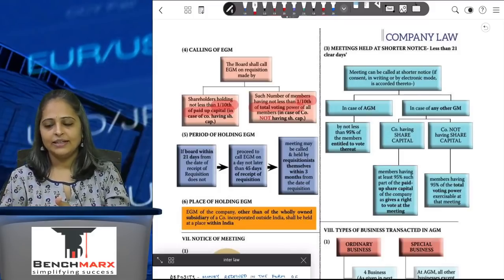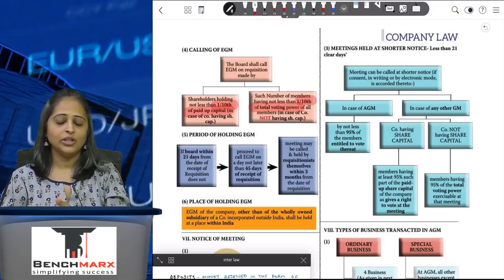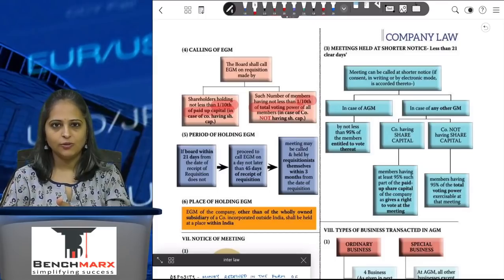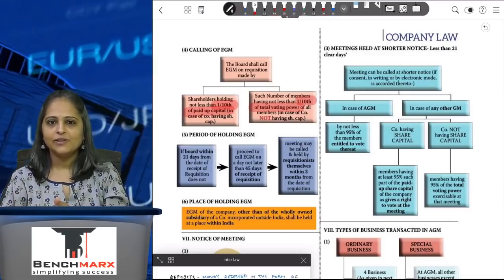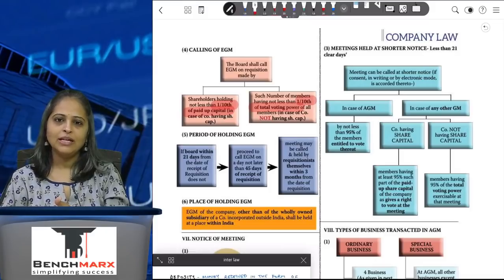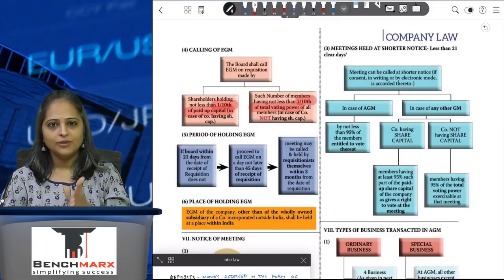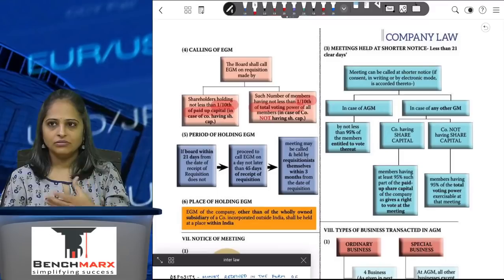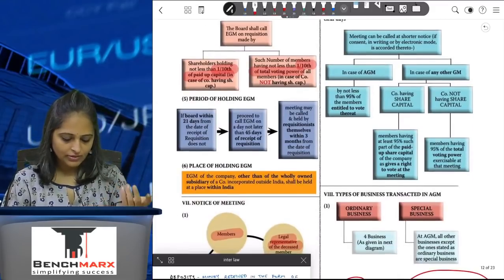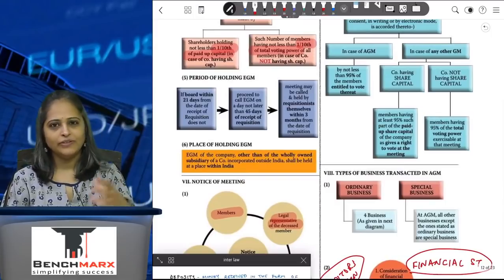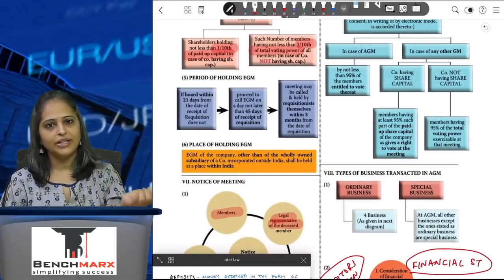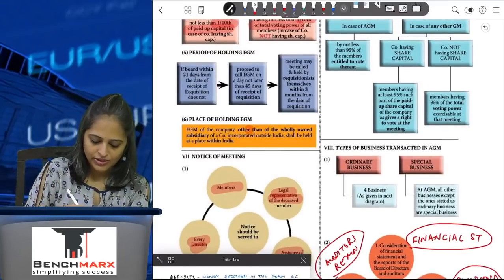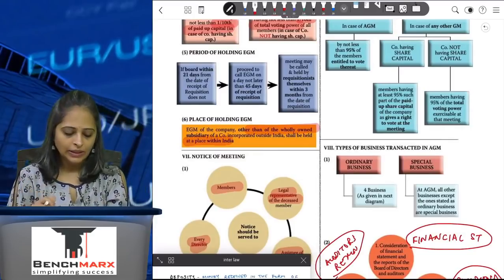If till 45 days they do not hold the EGM, then the shareholders who have put in the requisition can themselves call for an EGM and hold it, and that has to be done within a period of 3 months from the date on which the requisition has been made. Whatever expenses they have incurred can be recovered from the company. An EGM of a company other than a wholly owned subsidiary shall be held at any place within India.